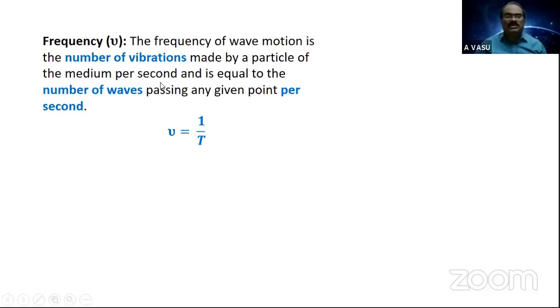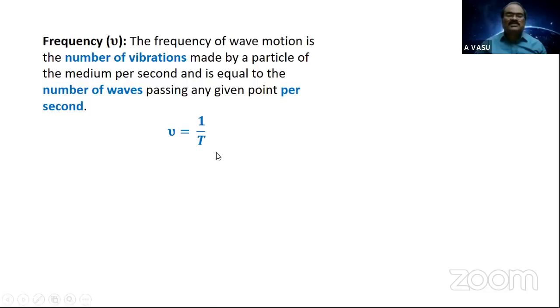of the medium per second. These vibrations are to be taken in 1 second only, in unit time, not the complete vibrations, not the total vibrations, only the number of vibrations produced in 1 second. Or else it is equal to the number of waves passing any given point per second. Generally, frequency is equal to the reciprocal of the time period. Suppose the time period is 1, what is the frequency?